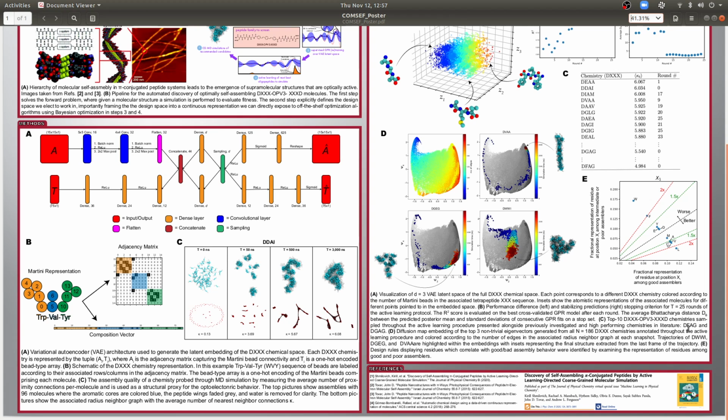This work was recently published in a special machine learning and physical chemistry issue in the Journal of Physical Chemistry B, where it was awarded an Editor's Choice Award and selected for the front cover of the journal.